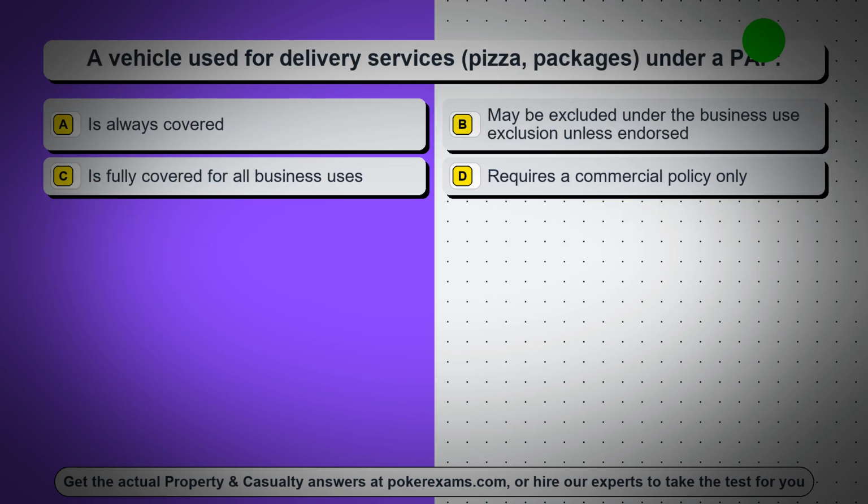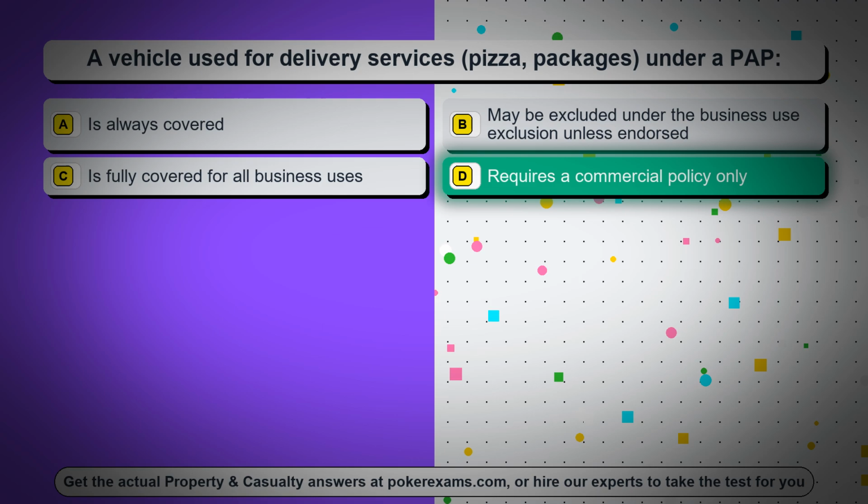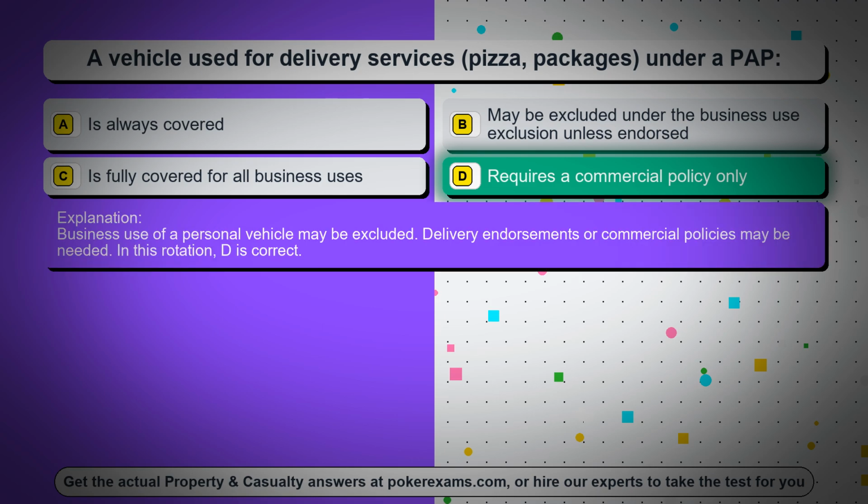Question 41. A vehicle used for delivery services, pizza, packages, under a PAP: Option A, is always covered. Option B, may be excluded under the business use exclusion unless endorsed. Option C, is fully covered for all business uses. Option D, requires a commercial policy only. The correct answer is option D, requires a commercial policy only. Business use of a personal vehicle may be excluded. Delivery endorsements or commercial policies may be needed. In this rotation, D is correct.